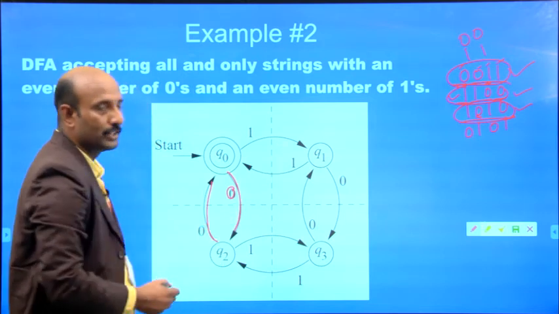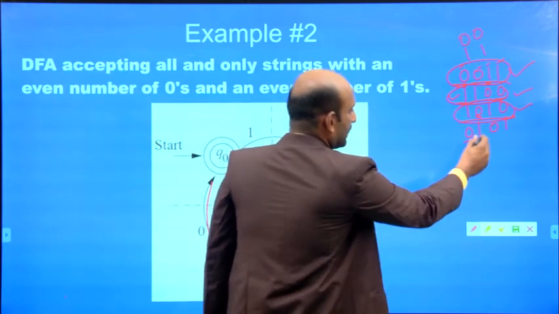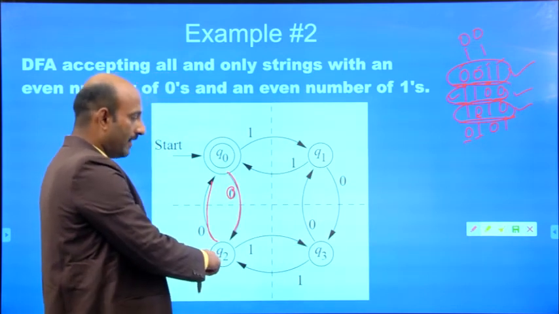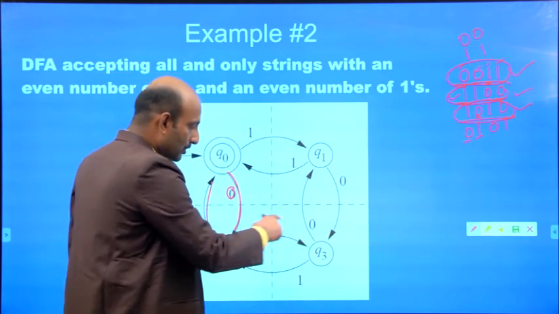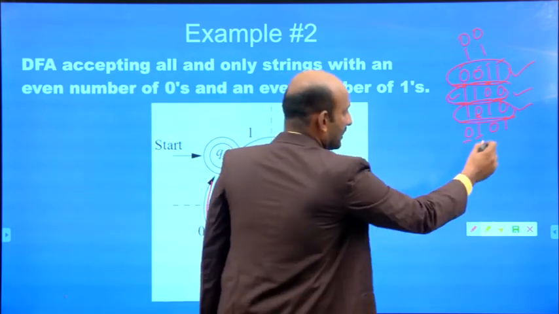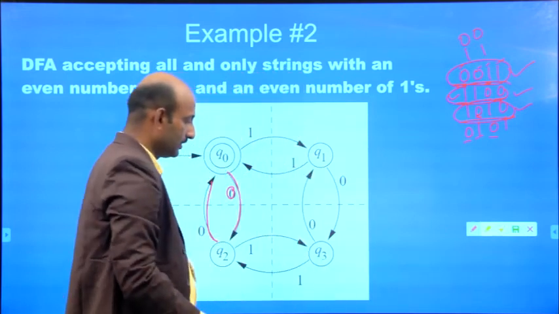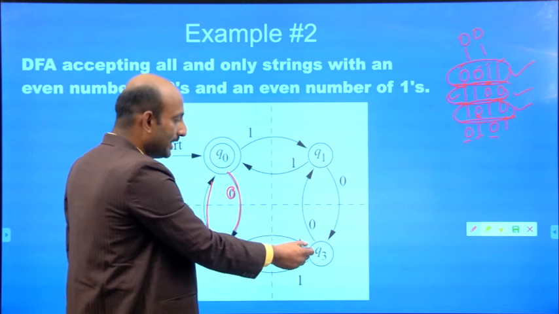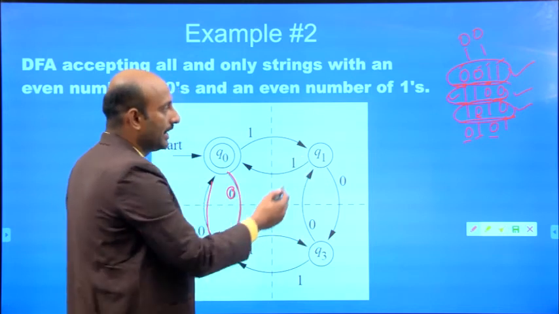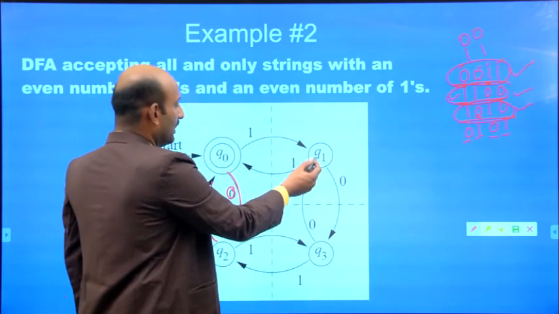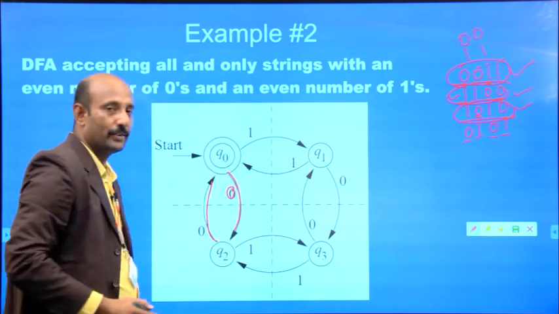Next input is 1. From the state Q2, if I apply the input 1, it goes to the state Q3. Next, we go for 0. From the state Q3, if we apply the input 0, it goes to the state Q1. Next, if we apply the input 1, it comes to the state Q0.